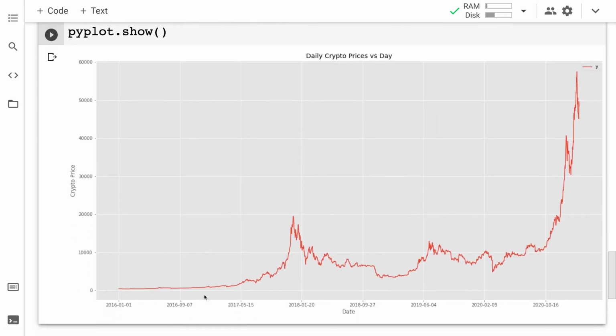So this gives us a better idea of what our data set contains and what the trend in our data set is. It's a lot easier to understand the trend in data when you're working with a visualization rather than a spreadsheet or a table. All right, awesome. Now that we have our data loaded in and we have a better understanding of it, coming up next, we are going to start using Facebook Prophet to build out a model and to predict future crypto prices using that model.